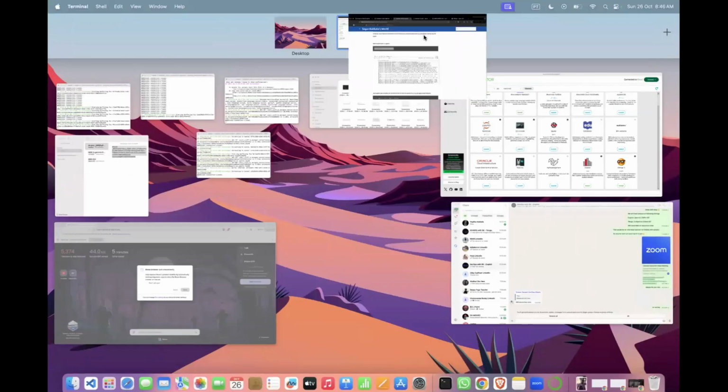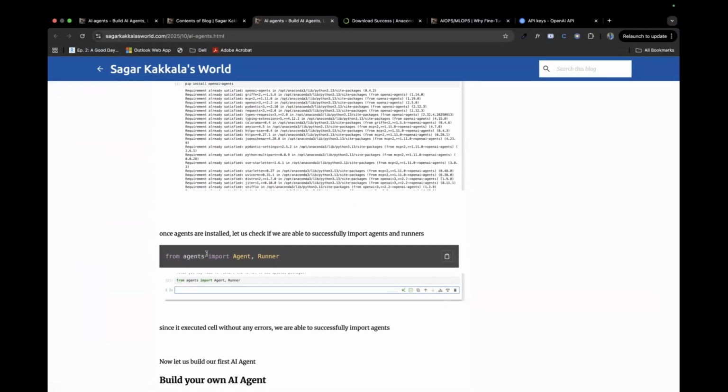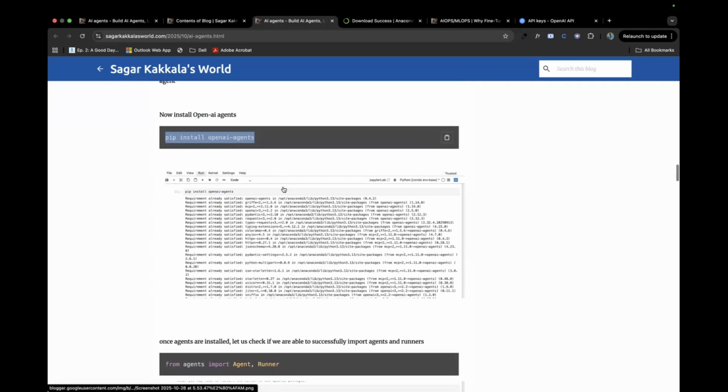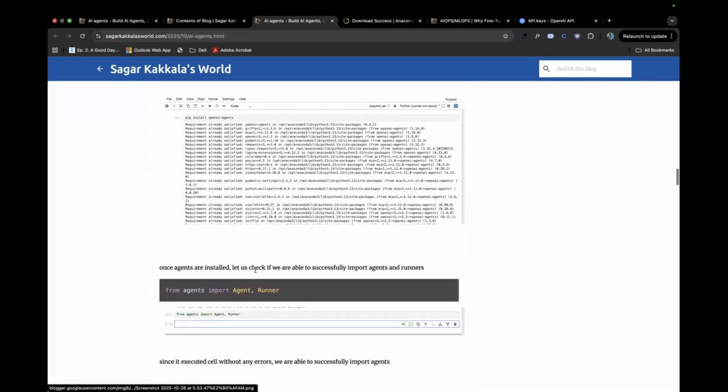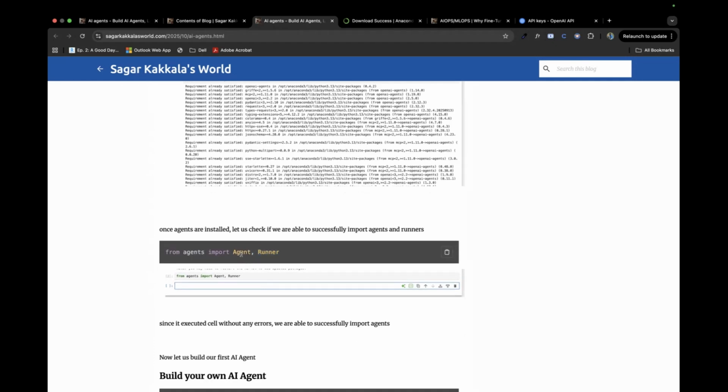Fine. Now let's check, once you install agents, if it is able to import our Agent and Runner. Here, Agent is nothing but your kind of model, and Runner you could think of like an API. For any input you give, it goes and asks the agent, from client to server, and whatever response the agent gives, it displays to you.